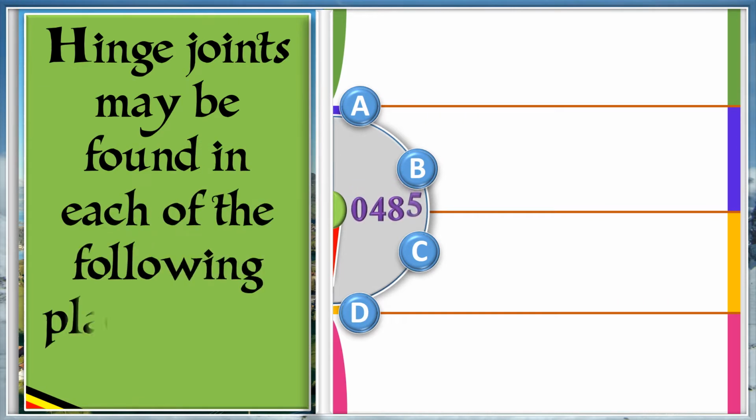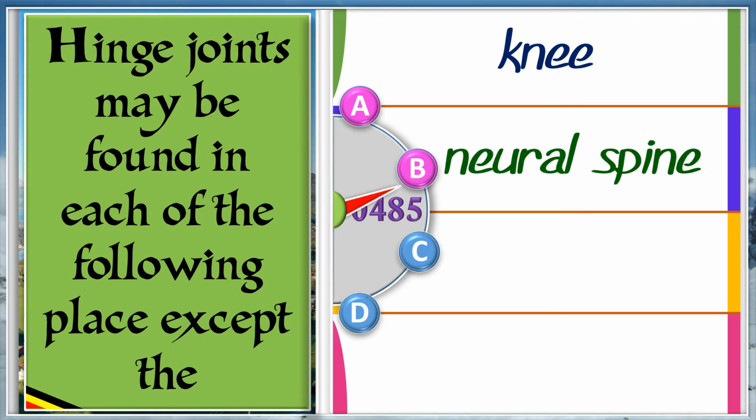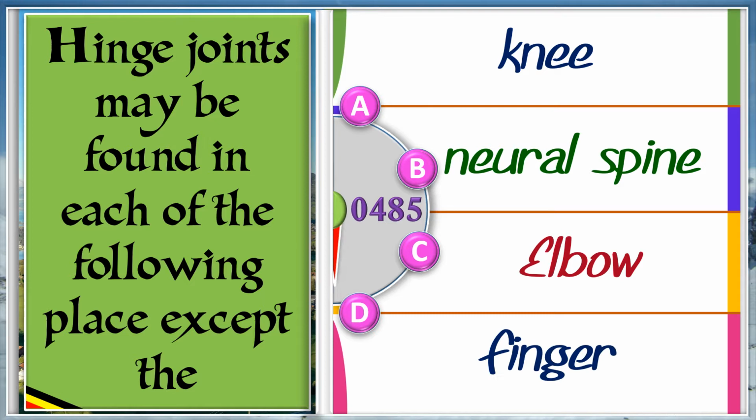Hinge joints may be found in each of the following places, except the A. Knee. B. Neurospine. C. Elbow. D. Finger. And the answer is B. Neurospine.